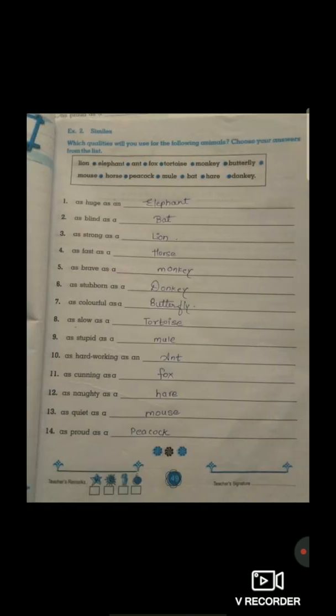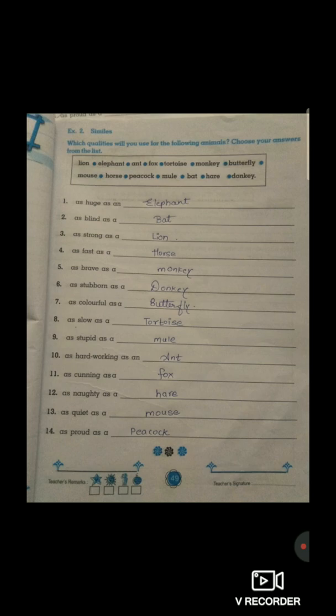So students, page number 49. Here, which qualities will you use for the following animals? Choose your answers from the list. The very first one, as huge as an elephant. Second one, as blind as a bat. Third one, as strong as a lion. Fourth one, as fast as a horse. Fifth one, as brave as a monkey. Now students, the sixth one, as stubborn as a